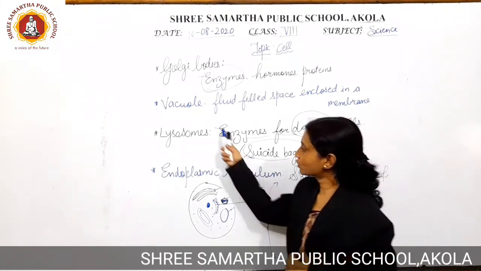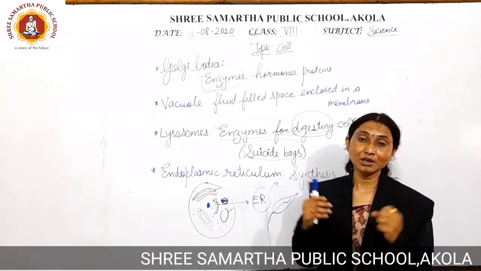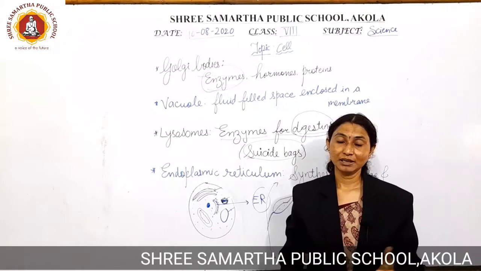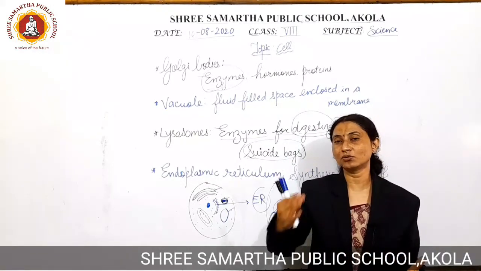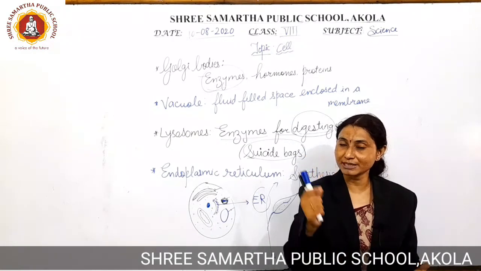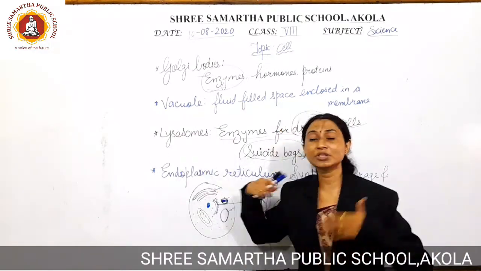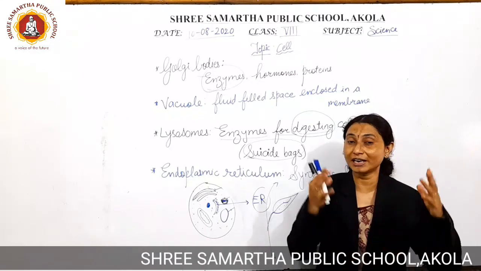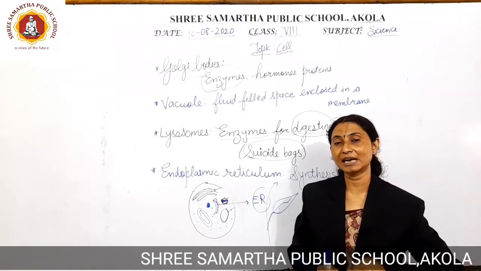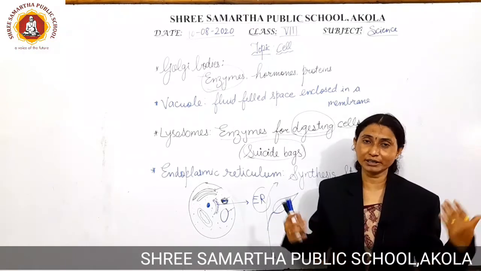Next one is lysosomes. Lysosomes are particularly specified enzymes, the chemical substances which are essential to digest the cell. If the cell is not in a condition to work properly, it is essential to destroy that particular cell in the cell body. This task is done by the lysosomes, which are also called suicidal bags. They completely destroy the cell and digest it inside the cell body itself. And again, generation of new cells occurs in the cell body.